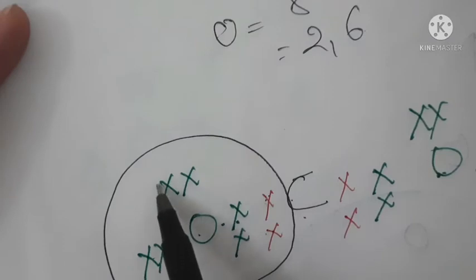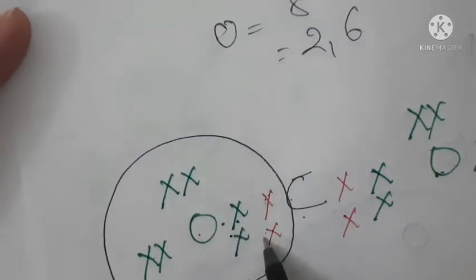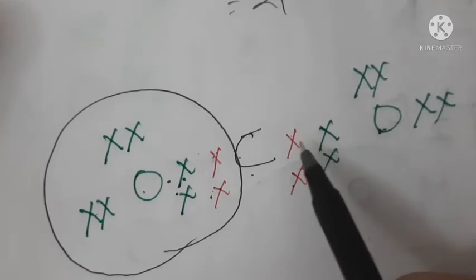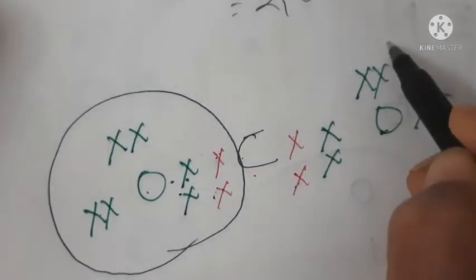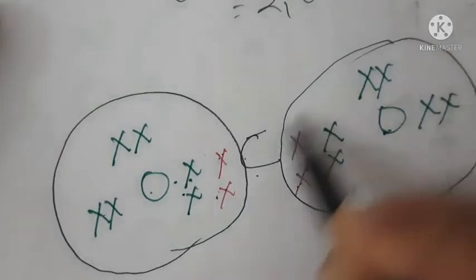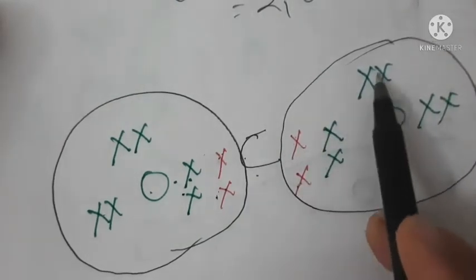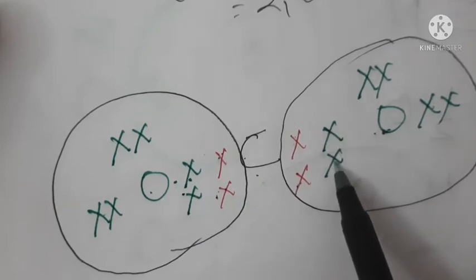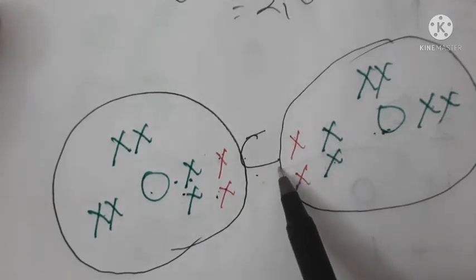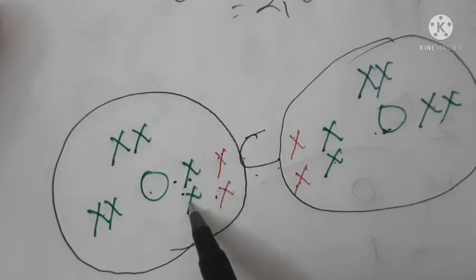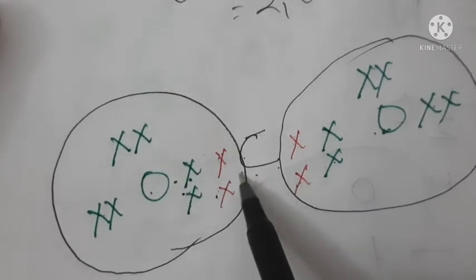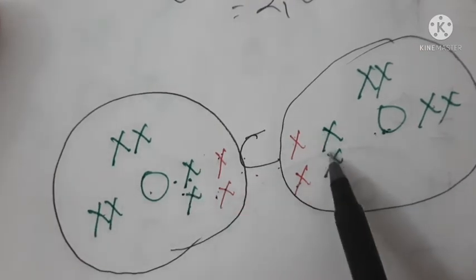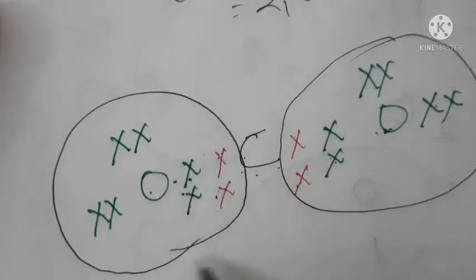So these 2 electrons should come in the area of this oxygen. Now see, 1, 2, 3, 4, 5, 6, 7, 8. Here again it will share its 2 electrons with this oxygen, so these 2 electrons of carbon should come in the area of this oxygen. 1, 2, 3, 4, 5, 6, 7, 8. Now this oxygen will share its 2 electrons with this carbon, and this oxygen will also share its 2 electrons with this carbon. So don't you think that these 2 electrons of this oxygen and 2 electrons of this oxygen should come in the area of carbon?